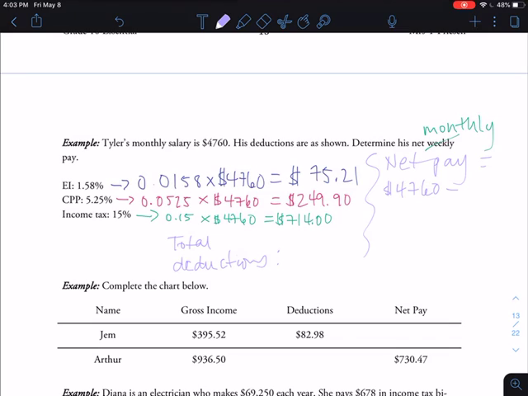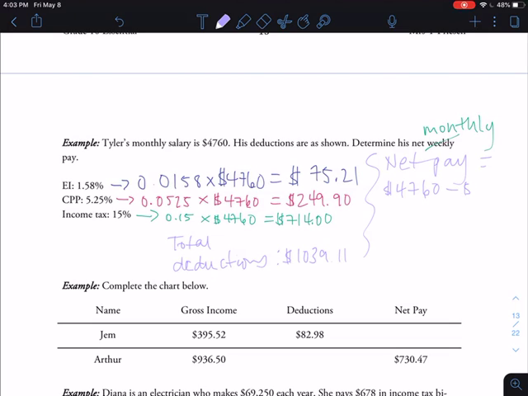So if I take 714 and I add 249.90 and 75.21, that gives me $1,039.11.